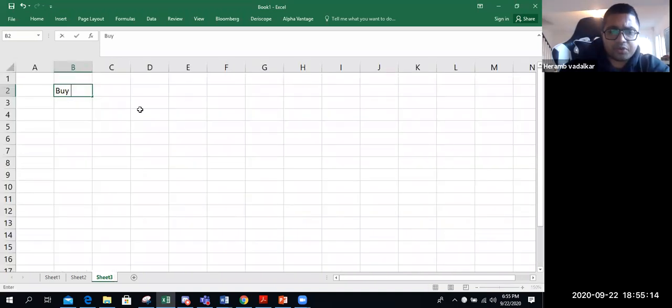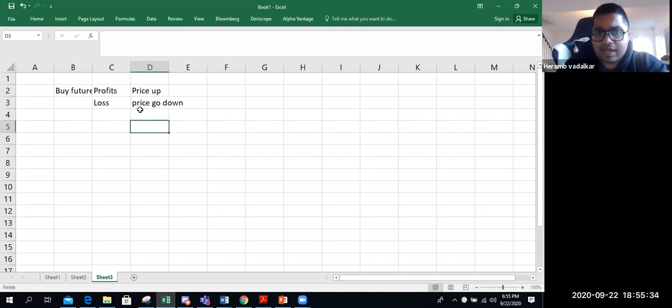So when you buy future contracts, when do you make profits and when do you make a loss? You make profits when price goes up and you make loss when price goes down.